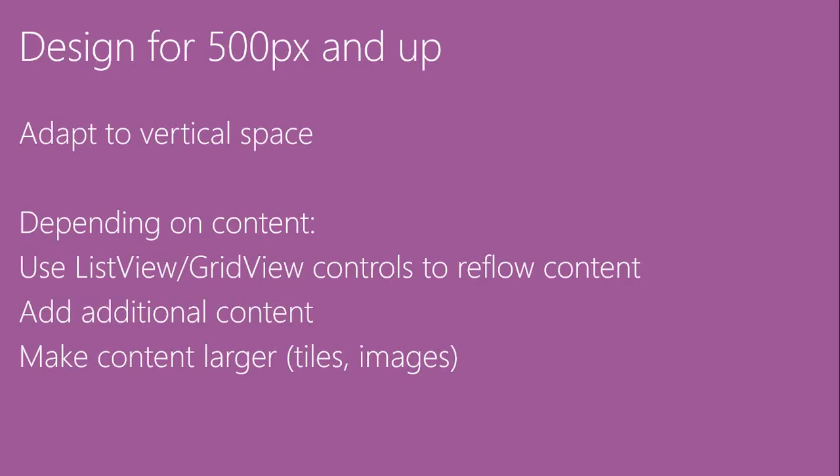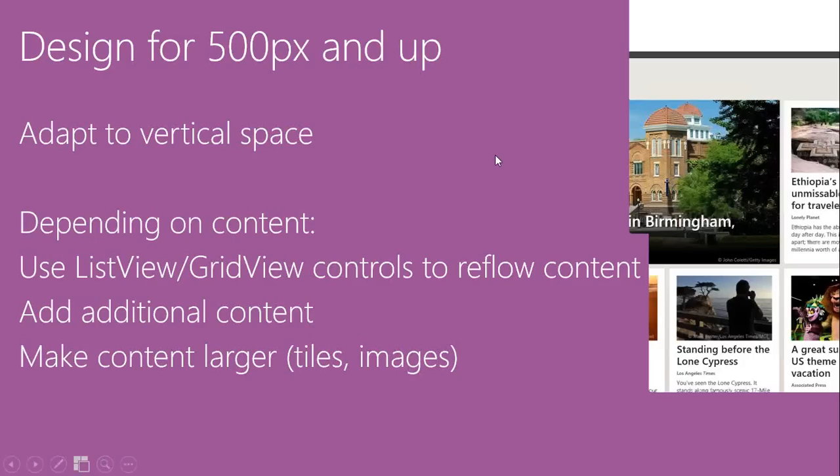Another thing that you can do over here is make the content larger or smaller according to how the content is to be viewed. Whether it's in image format or whatever format your content is in, you can resize it a little, make it larger or smaller. You can use additional content, or you can use list view or grid view for proper content reflow. These are some of the tips that you can use if you're adapting your application for a vertical space.